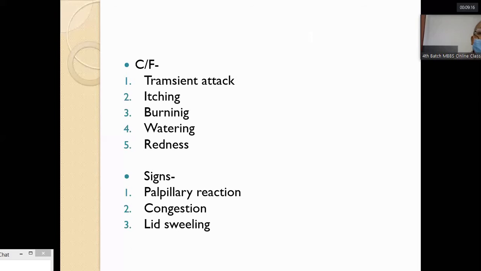Clinical feature: there is a transient attack. The patient complains of itching, burning, watering, and redness. Sign: a papillary reaction, usually in the lower conjunctival fornix, is seen. The eye is congested and the lids are swollen.